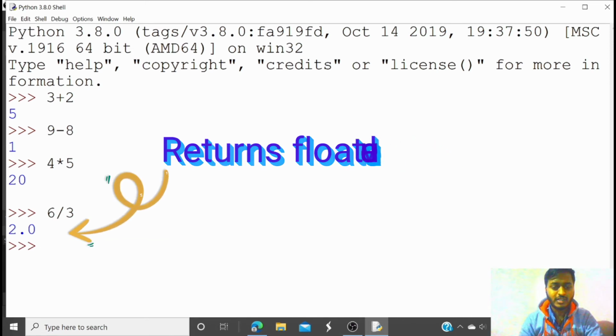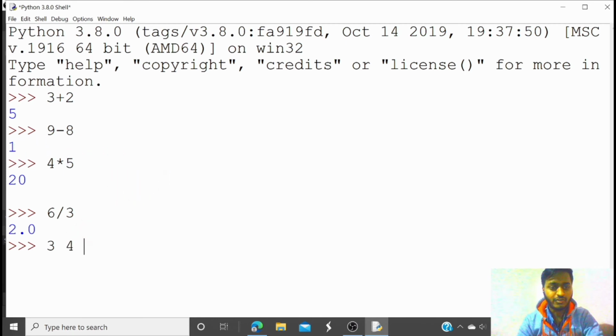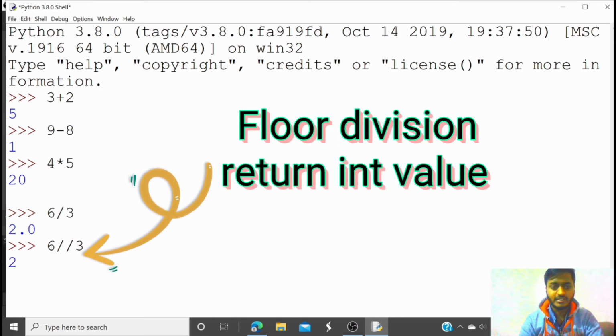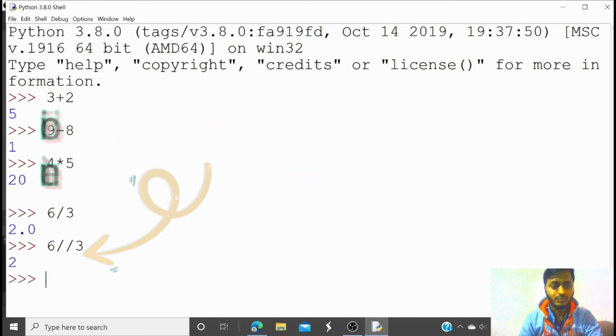If you are writing 3 or 4 or 5, those are integer values. And when you write 1.0 or 2.4 or 5.6, those are float values. And this 6 divided by 3 is giving a float value, 2.0. To get an integer value from the division, you have to do 6 double slash 3. That is called floor division or integer division, and that will give an integer value 2.